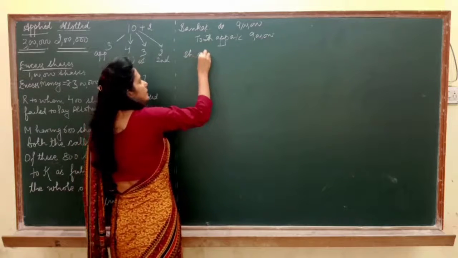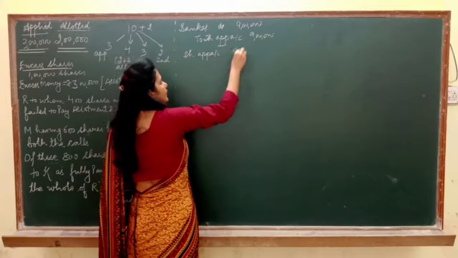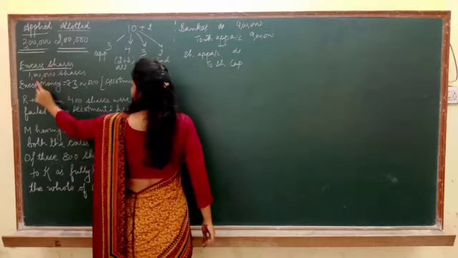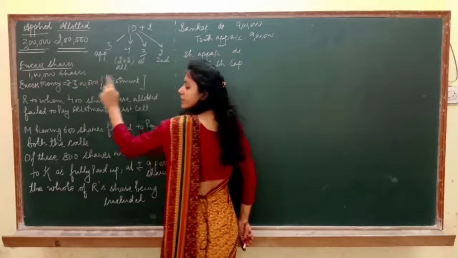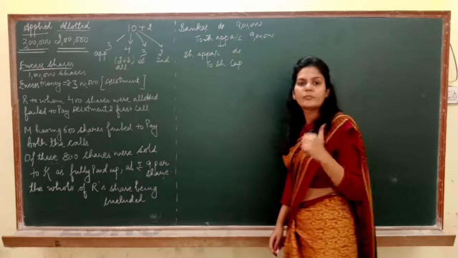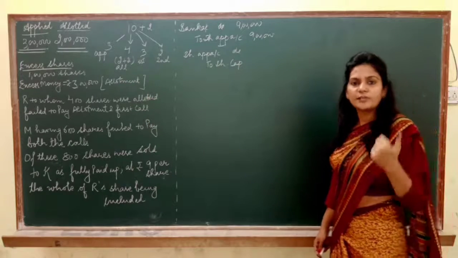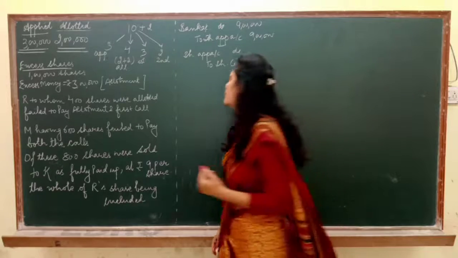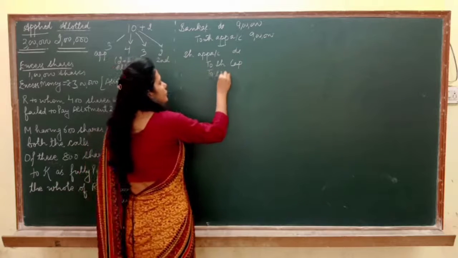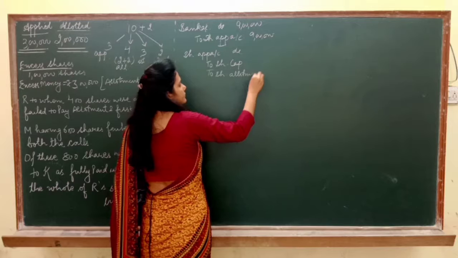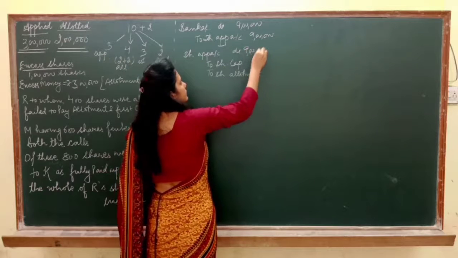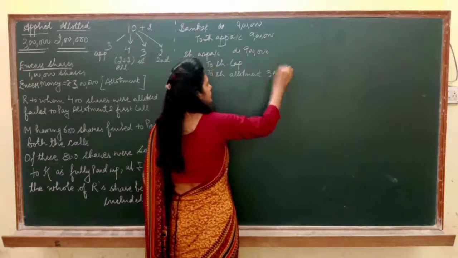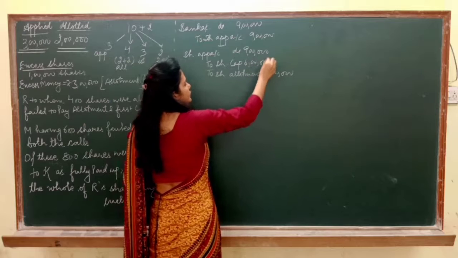Now this share application account will be debited to share capital. As I told you, the excess number of shares and excess money received on these shares will not be refunded to the shareholders. Rather, we are going to adjust this money on the next installment, and that installment is allotment. So here I am going to write share allotment. So excess money is rupees 3 lakh, and the difference will be posted to share capital.